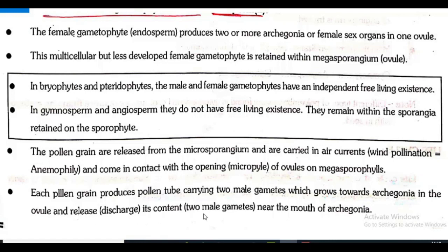What does the pollen tube carry? 2 male gametes. It grows towards the archegonia present in the ovule, and after reaching there, it releases 2 male gametes near the mouth of archegonia.